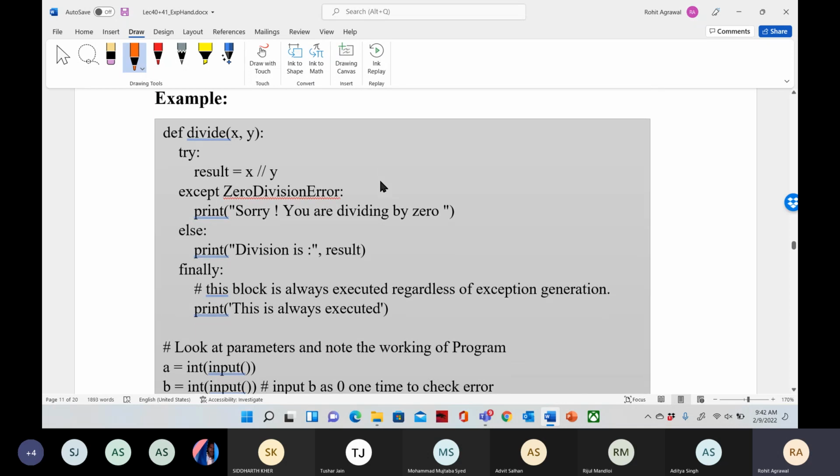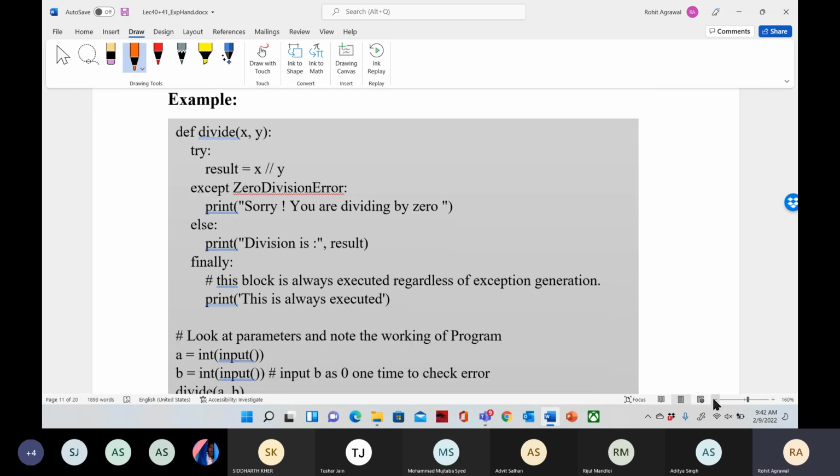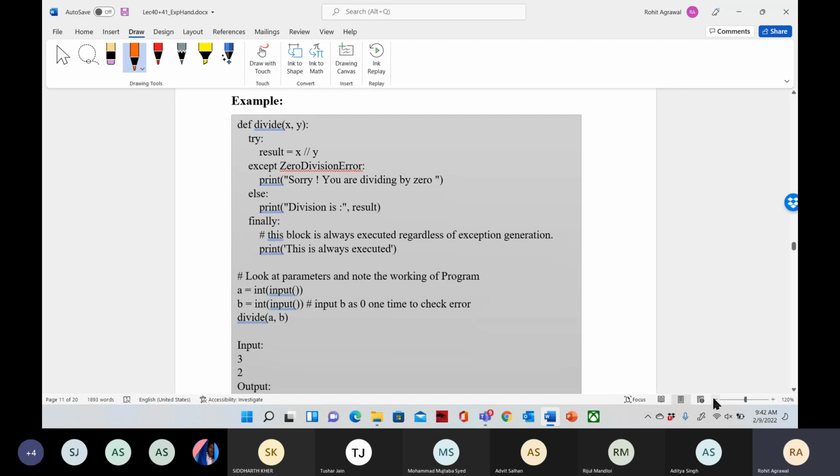And just let me know the purpose of this program. Just a minute, I will zoom in. So just tell me the purpose of this program. Yeah, so what is the purpose of this program? Coming to this point, come here.